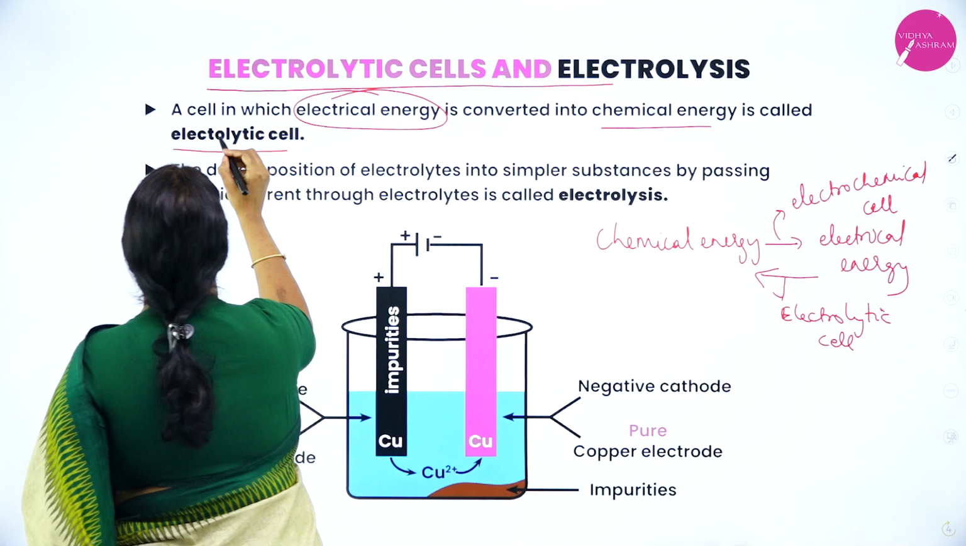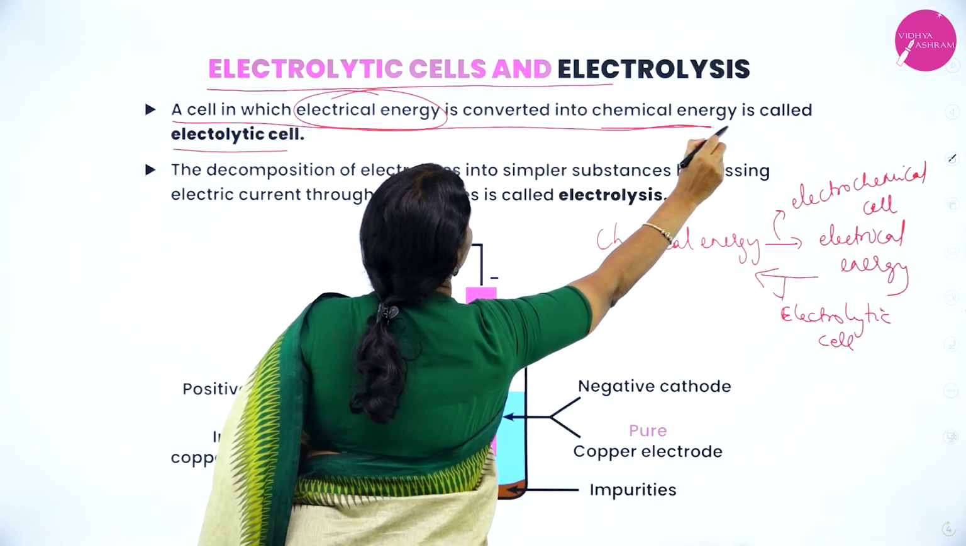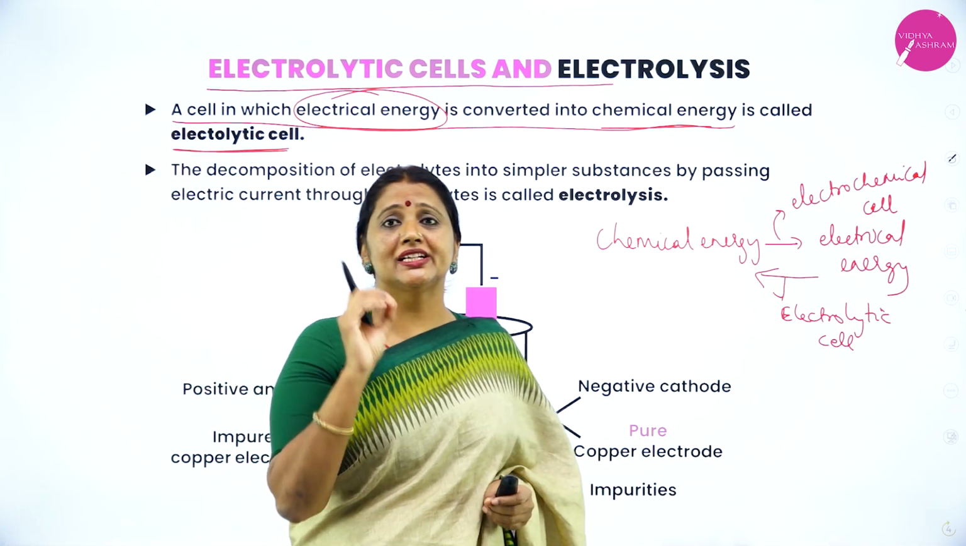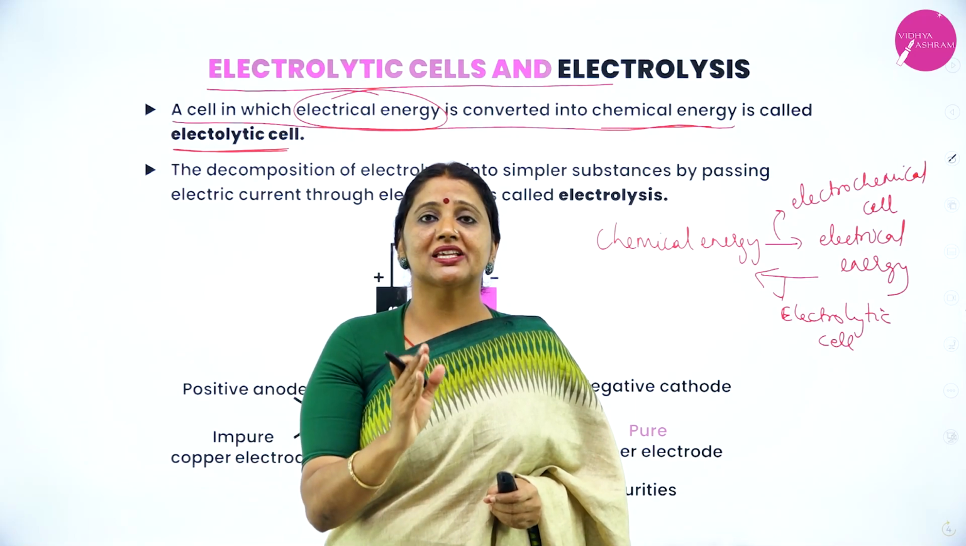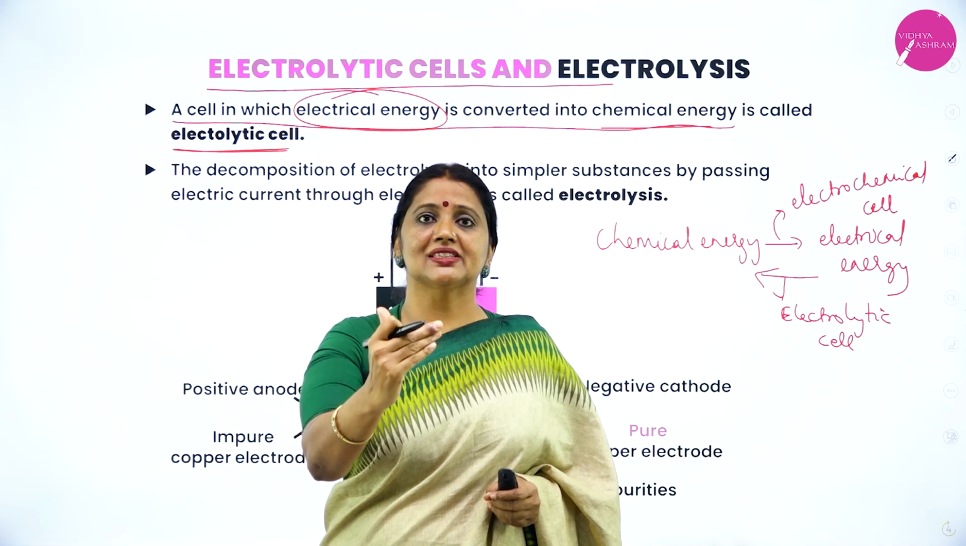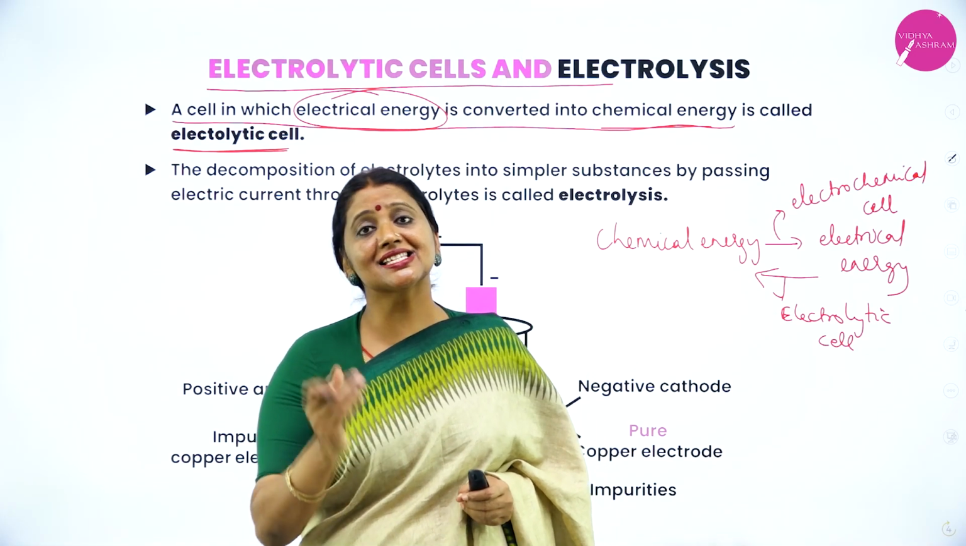Therefore, what is an electrolytic cell? A cell in which electrical energy is converted into chemical energy is called an electrolytic cell. Therefore, today's topic is electrolytic cell and electrolysis. Regarding electrolysis, we have two laws, Faraday's first law as well as Faraday's second law.